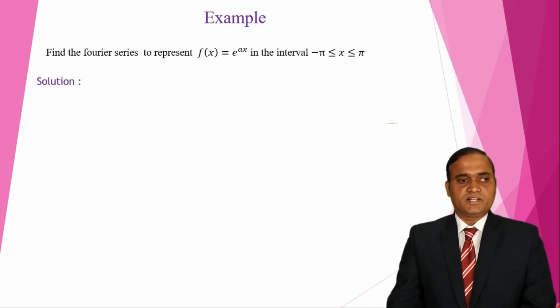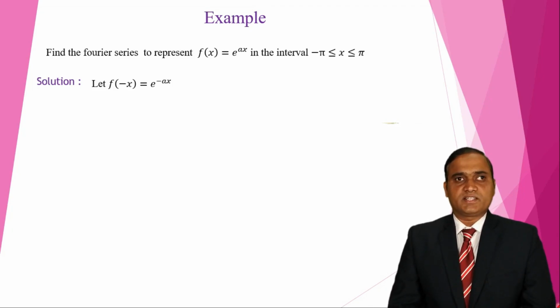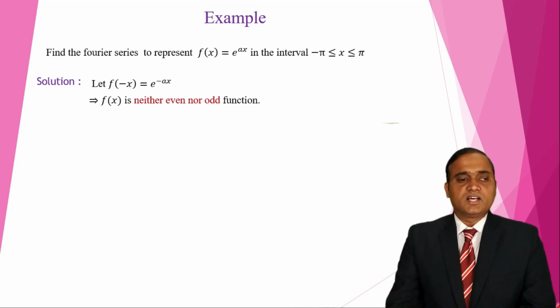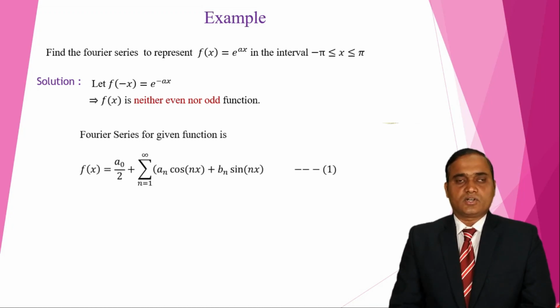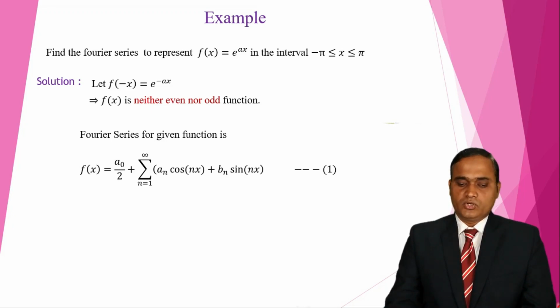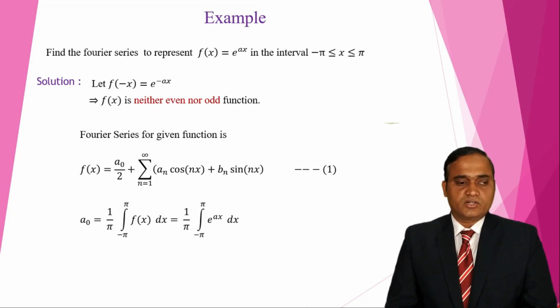So I replace here x by minus x. f of minus x is e raised to minus ax. We cannot convert it into the form of f of x or minus f of x. So we say that the function is neither even nor odd. So the Fourier series of that function f of x is a0 by 2 plus summation an cos nx plus bn sin nx. So we have to find the a0, an, bn values. First, find the a0 value.